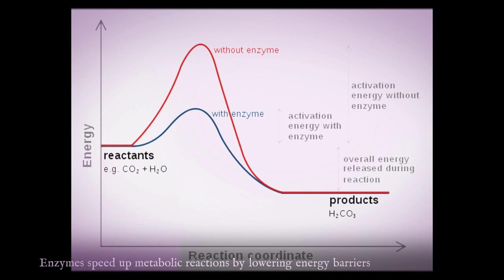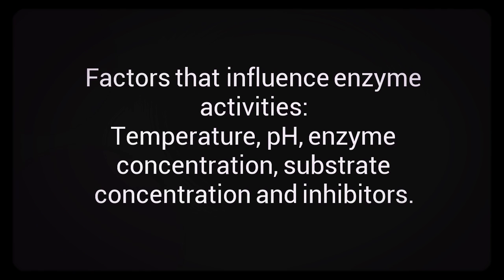Enzymes speed up metabolic reactions by lowering activation energy. Factors that influence enzyme activities are temperature, pH, enzyme concentration, substrate concentration, and inhibitors. For example, there is an optimum level of temperature and pH for an enzyme. When outside of the optimum level, they become denatured.